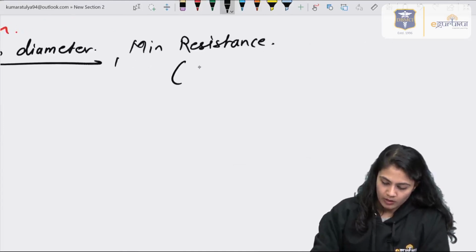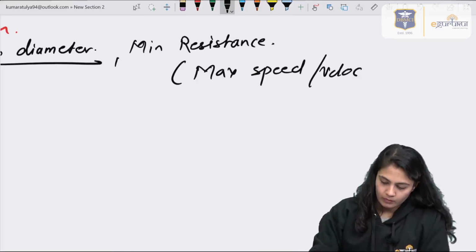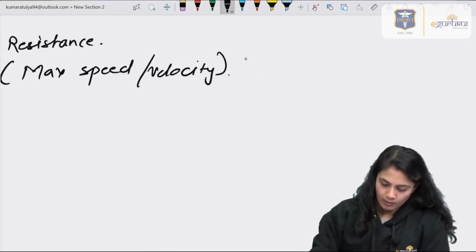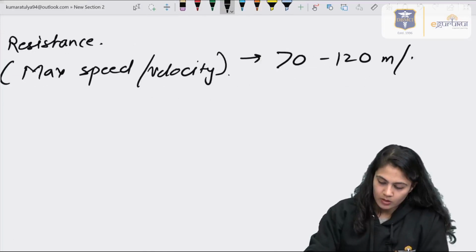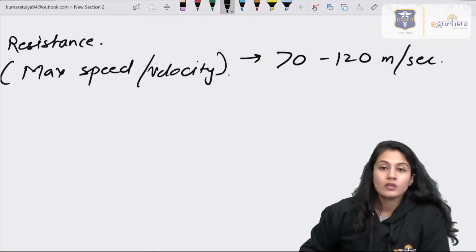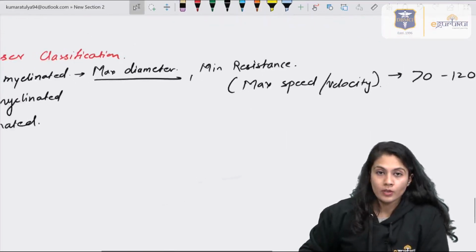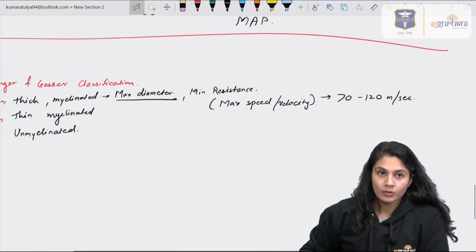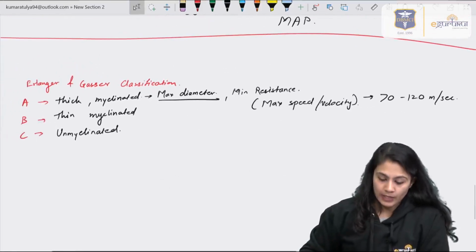That means the velocity will be maximum, generally 70 to 120 meters per second. This is about the A fibers.